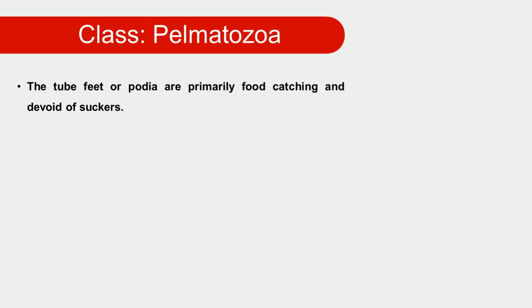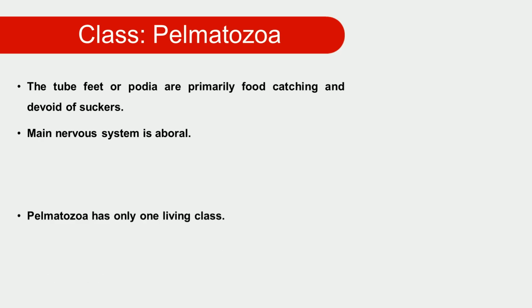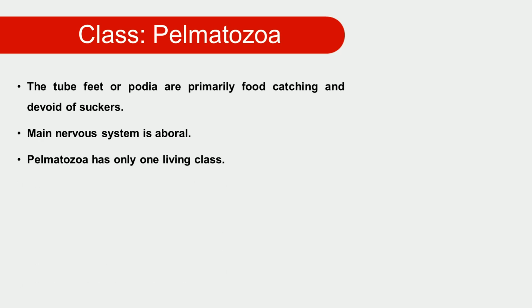Basically, in other groups of echinoderms the podia or tube feet are useful for locomotion, but in this animal group the podia are useful for catching food. The nervous system is mainly present on the aboral side. The Pelmatozoa has only one living class.